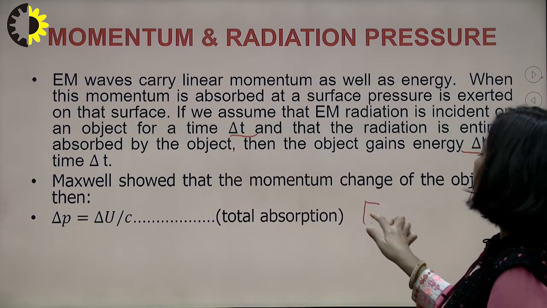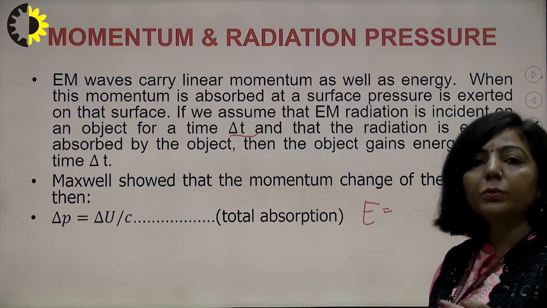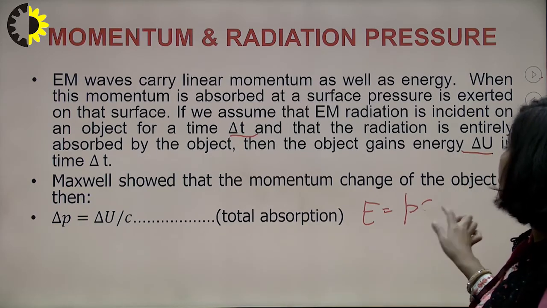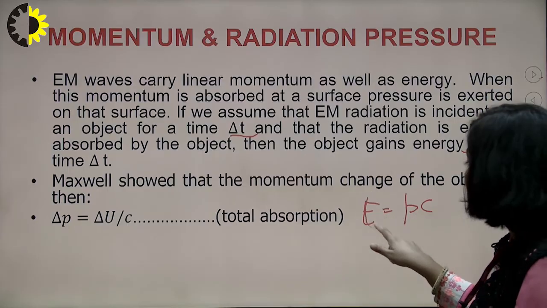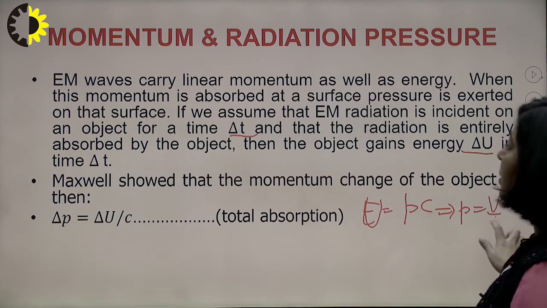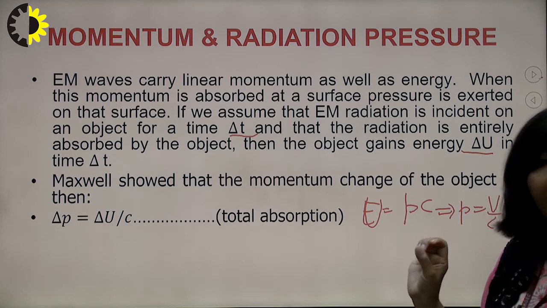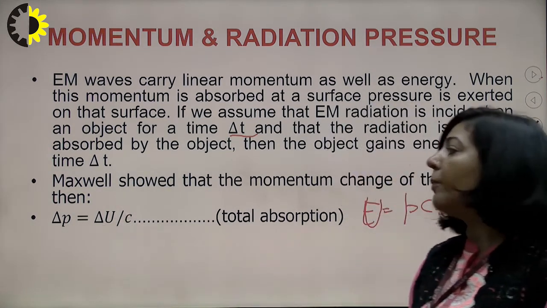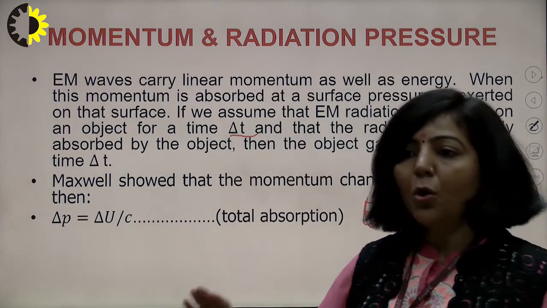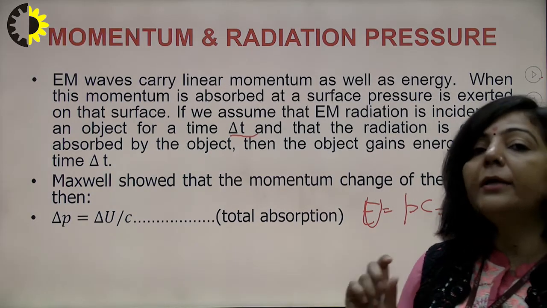How is it written? You know, electromagnetic radiations means we are talking about photons, and a photon is a massless particle, and for a massless particle the energy is p into c. Here the energy is written in the form of u. So what will be the momentum? Momentum will be equal to u upon c. Since the energy is written in the form of delta u and momentum in the form of delta p, delta p is delta u upon c. So if you have a perfectly absorbing surface over which the electromagnetic radiation is striking, then the momentum will be energy upon time.